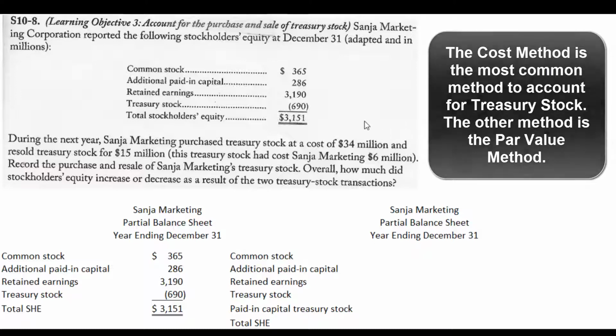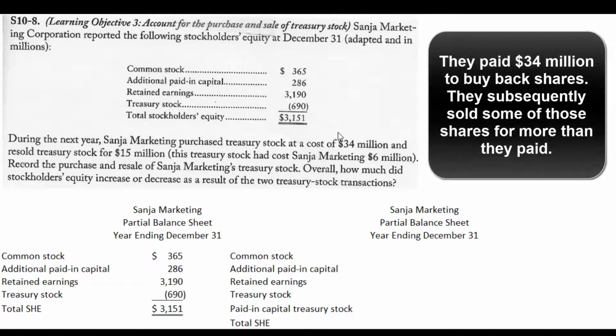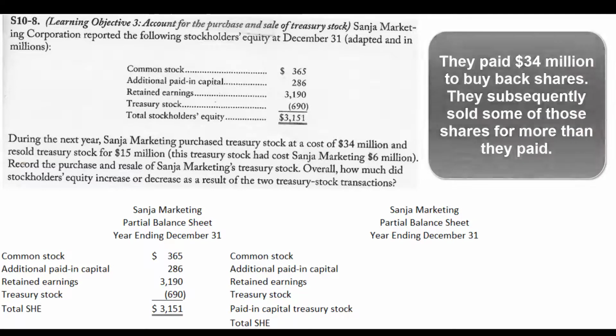So during the course of the year, they bought back $34 million of treasury stock, and then they resold some of that for $15 million. The shares that they had resold for $15 million had only cost them $6 million. So in a sense, they made $9 million, but we don't book gains or losses on the sale of our own stock.